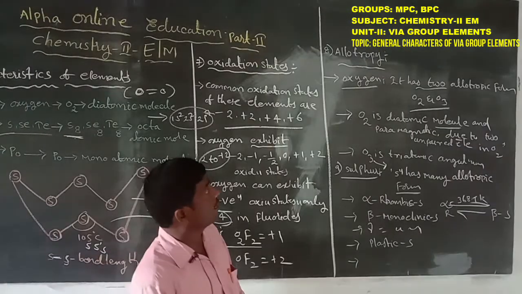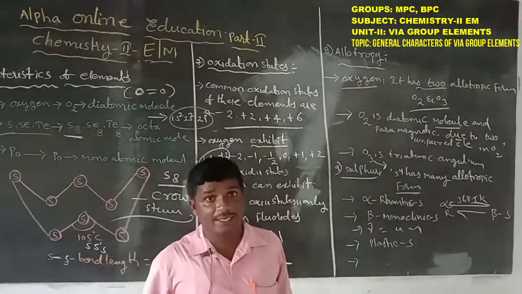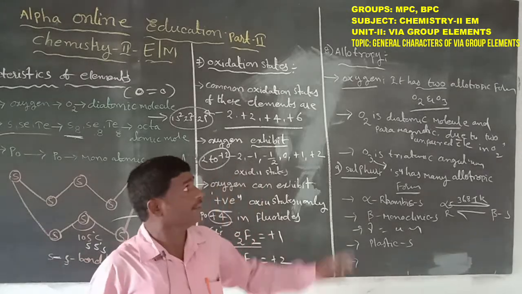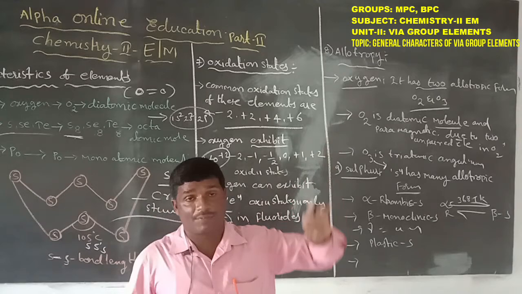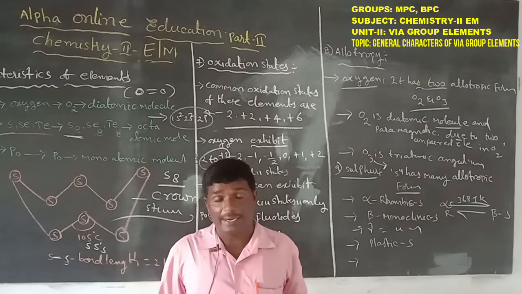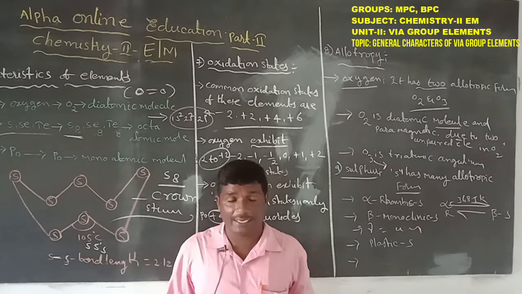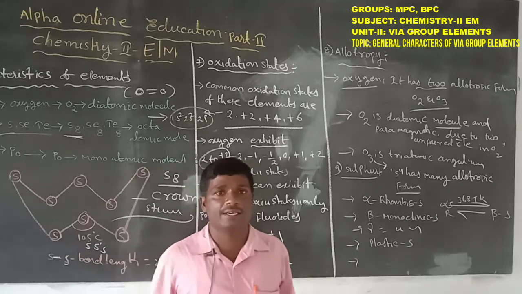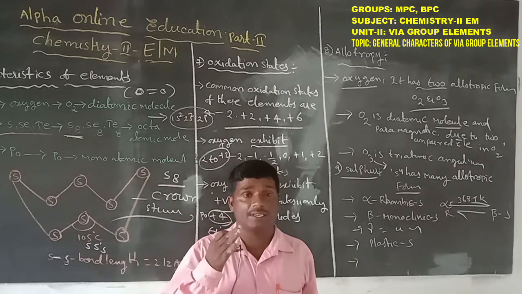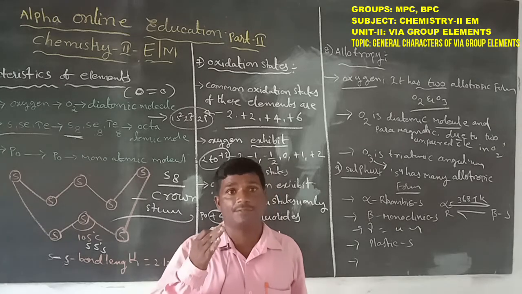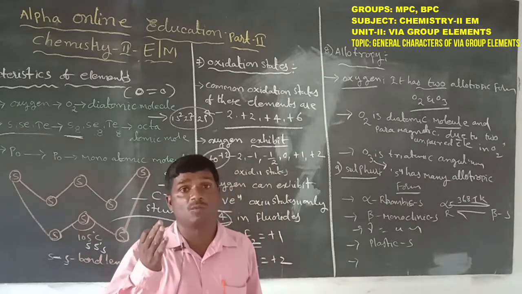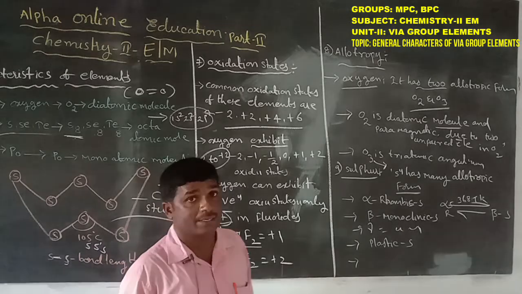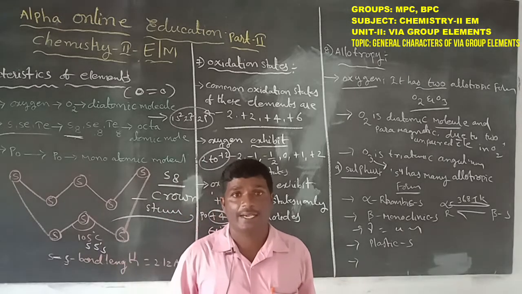Next, allotropy. What is the meaning of allotropy? The phenomenon of the existence of more than one physical form of an element, having the same chemical properties, is known as allotropy.